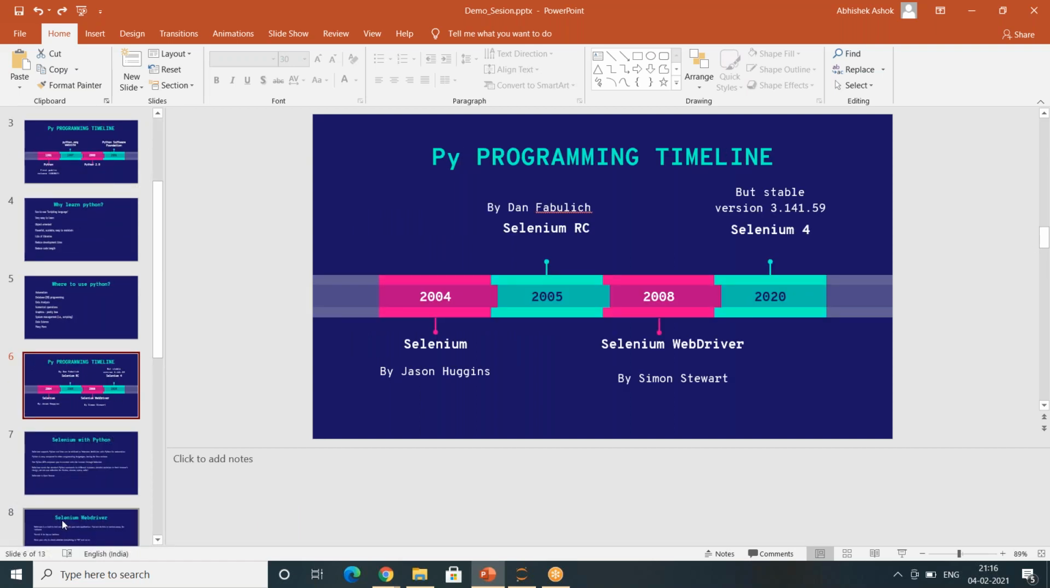Okay, this is about Selenium. Selenium was first launched in 2004 by a Google developer named Jason Huggins. Selenium has two things: one is the Selenium Recorder, and the other is the Selenium WebDriver. In 2005, one more person, Dan, joined, and together they developed Selenium. The beautiful thing about Selenium is that it is also open source, so we are not going to pay for any license.